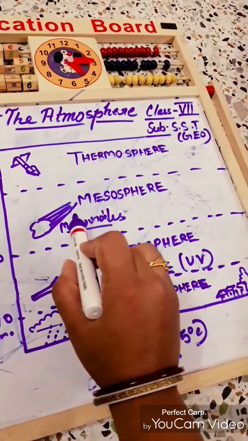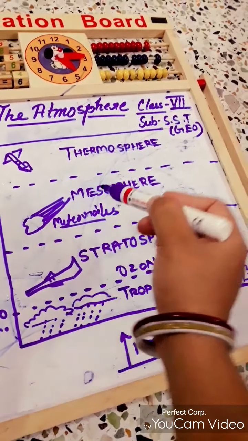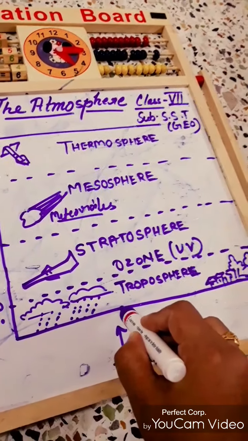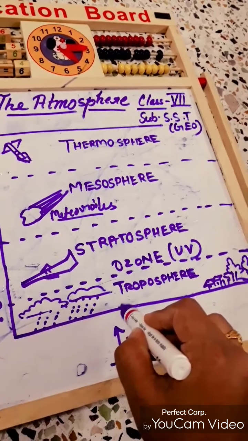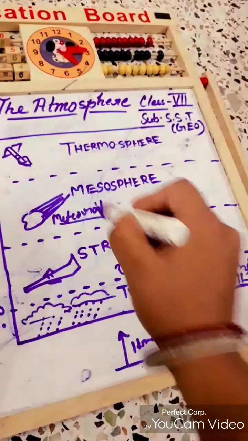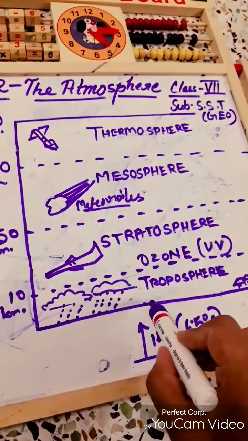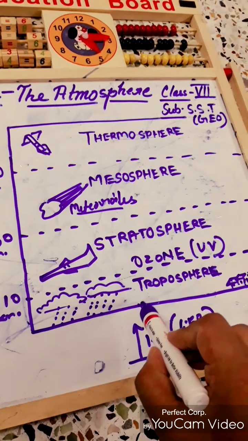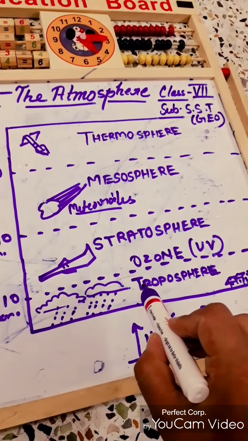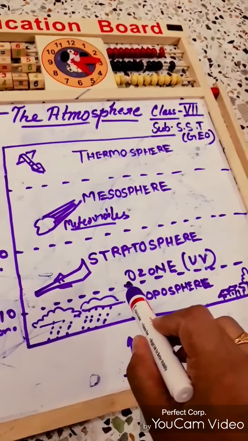Some meteoroids survive their journey through the atmosphere, and when they fall into the troposphere, then they are known as meteorites. You have that idea. Sometimes we may call it a shooting star.